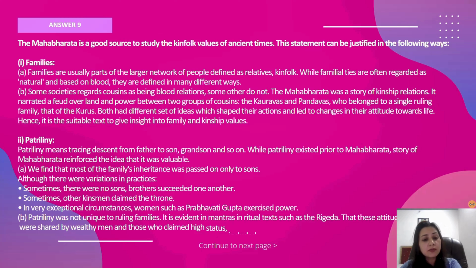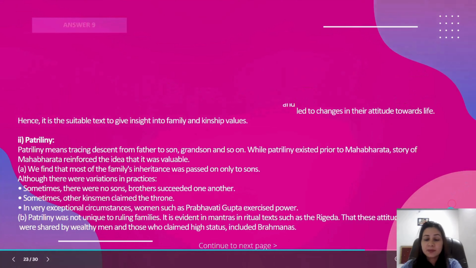Patrilineal means tracing descent from father to son, grandson, and so on. And patriliny was practiced in our country. We find that in most families, inheritance was passed on only to sons, although there were some variations. Sometimes when there were no sons, the position went on to the next brother. Kinsmen even claimed the throne. An exception is Prabhavati Gupta. Patriliny was not unique to ruling families. Even in the different mantras given in the Rigveda, you will find these attitudes, which were shared by wealthy men and those who claimed high status, including the Brahmins.